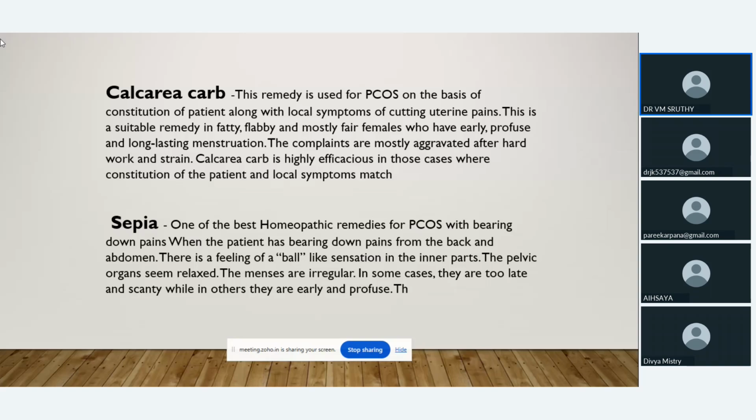Next one is Sepia, one of the important medicines in female complaints. There will be a ball-like sensation in the inner part, with bearing down pain. Then the pelvic organs will seem relaxed. Menses will sometimes be late and scanty, or in others early and profuse. So in all types of irregularity of menses, we can think of Sepia. One of the important homeopathic remedies in treating PCOS with bearing down pains. So Calcarea carbonica, then Sepia.